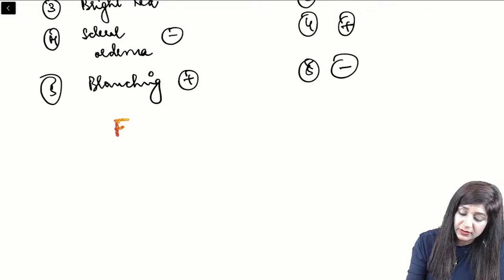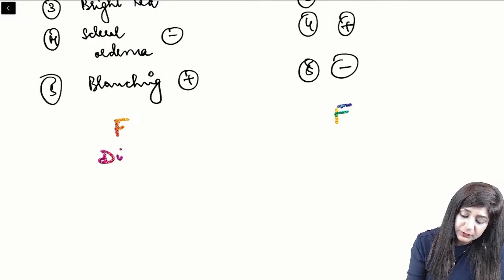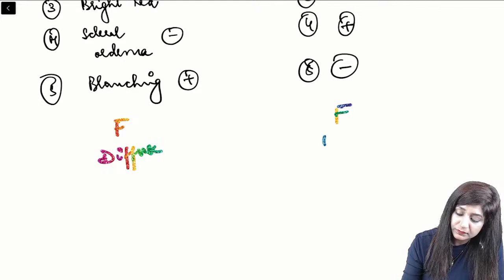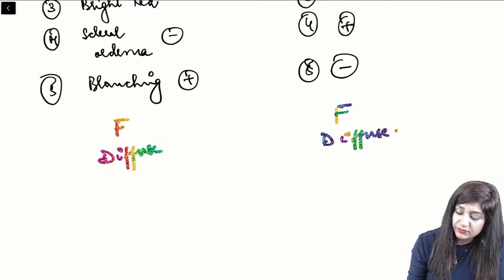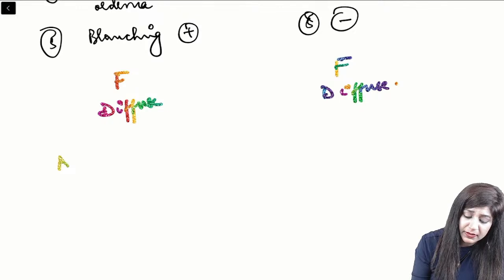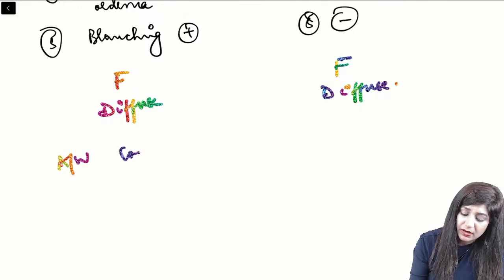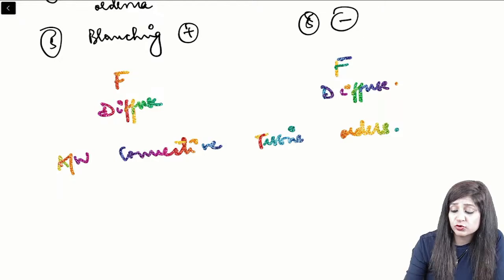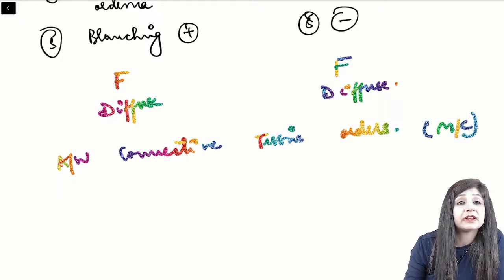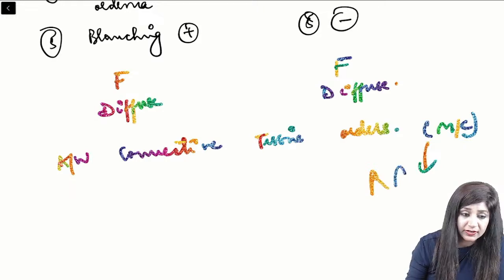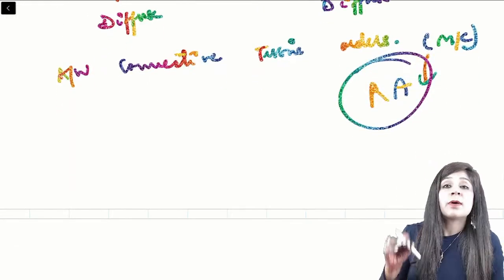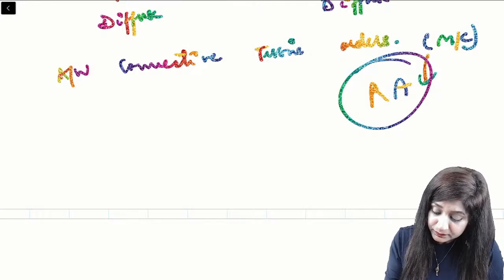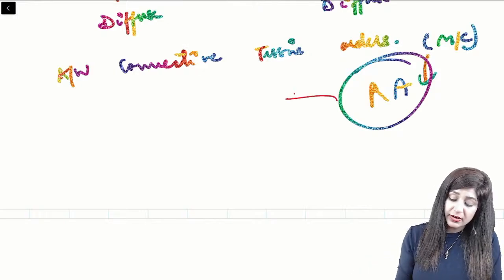Both are more common in females, both have the diffuse variety more common, and both can be associated with connective tissue disorders, but obviously it will be more common in cases of scleritis, especially rheumatoid arthritis. Now if I talk about rheumatoid arthritis as a whole, again this is very, very important, the patient can come up with dry eyes.